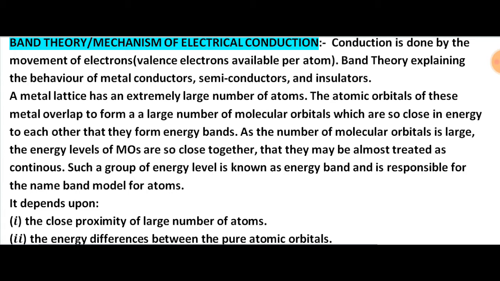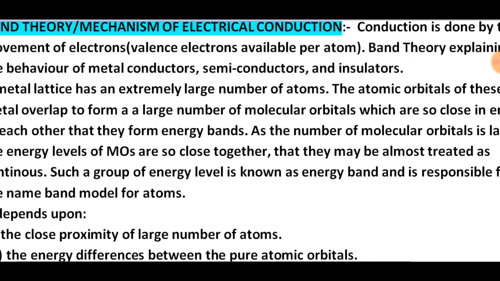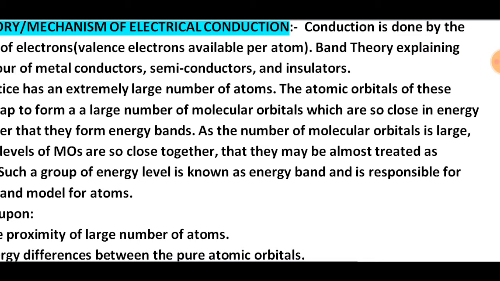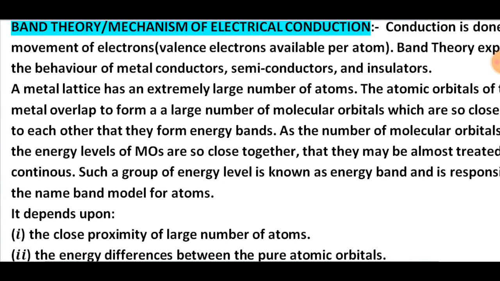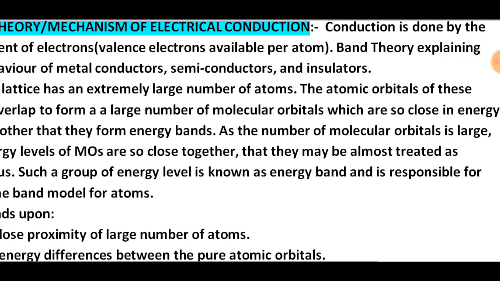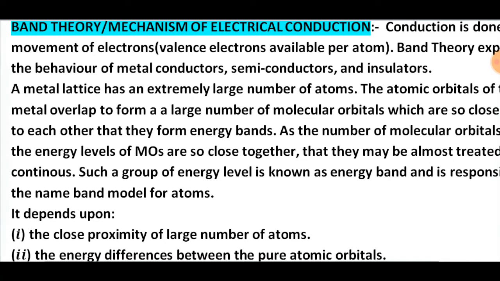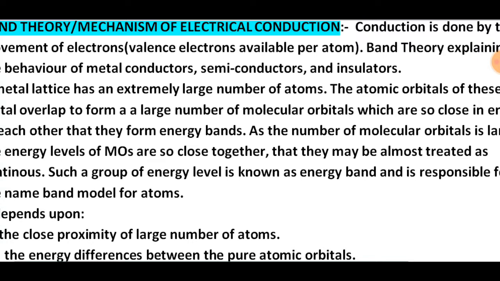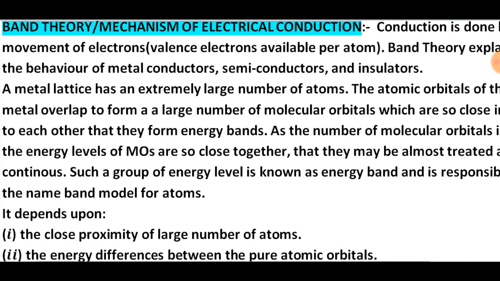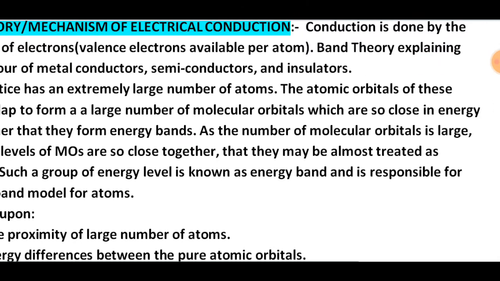So a theory which is known as band theory is raised, which explains the mechanism of electrical conduction. Conduction is done by the movement of electrons, known as valence electrons available per atom. Band theory explains the behavior of metal conductors, semiconductors and insulators. A metal lattice has an extremely large number of atoms.